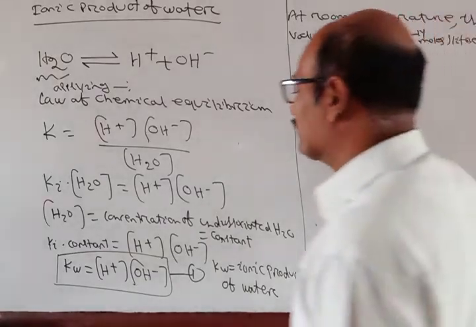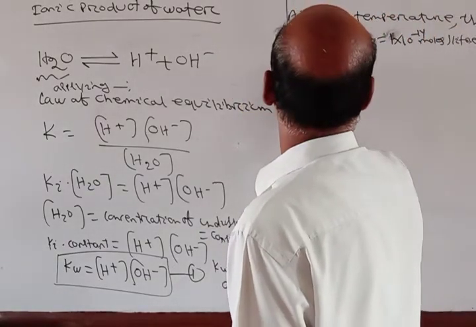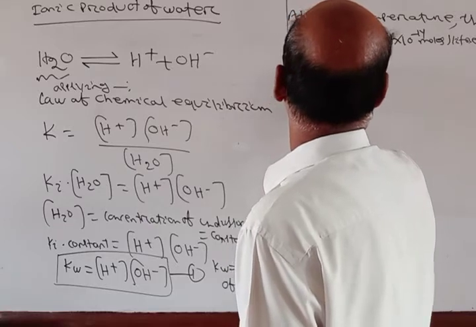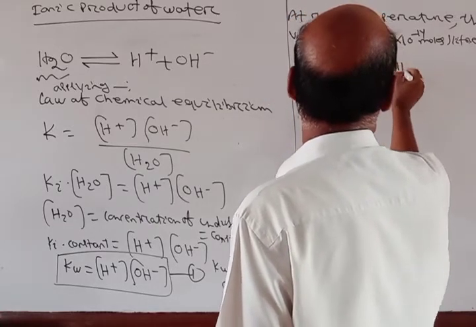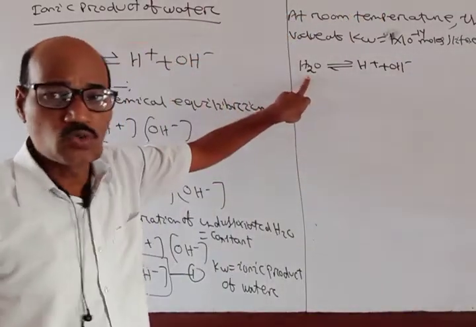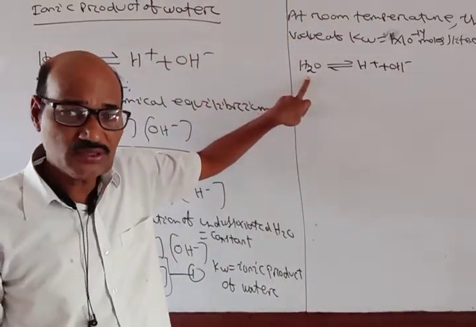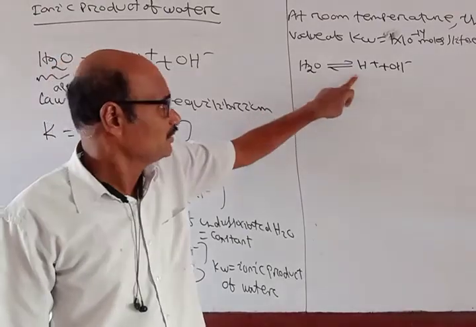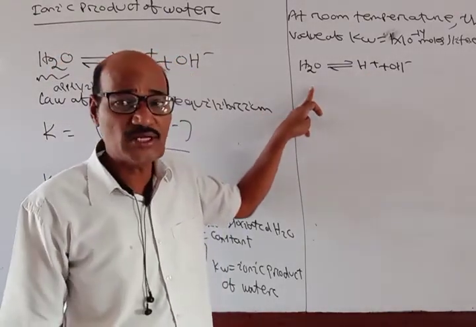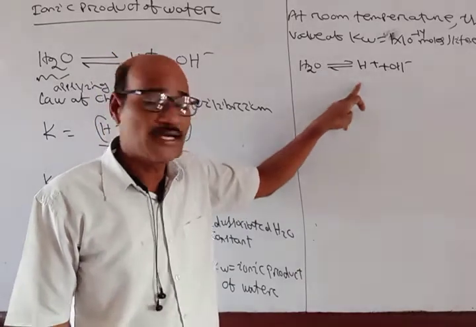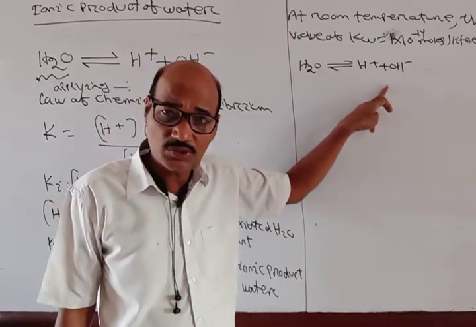Okay. So what I will write here? See, H2O is giving water H plus plus OH minus. One molecule of water is giving one H plus and one OH minus. So 1 mole of H2O is giving 1 mole of H plus and 1 mole of OH minus. Okay.